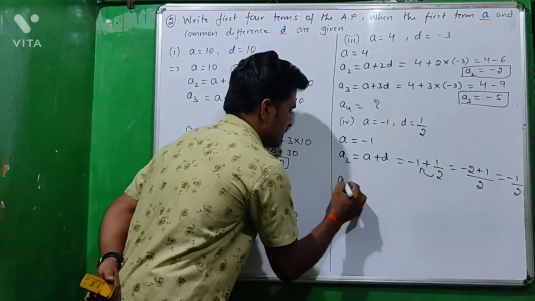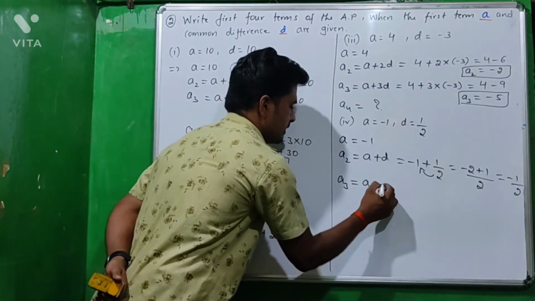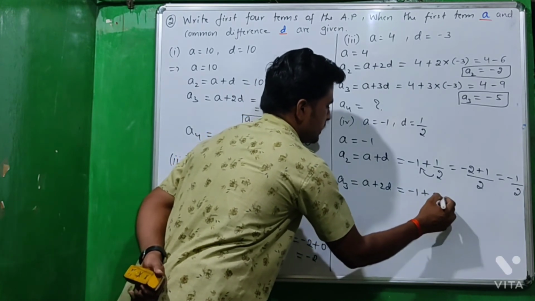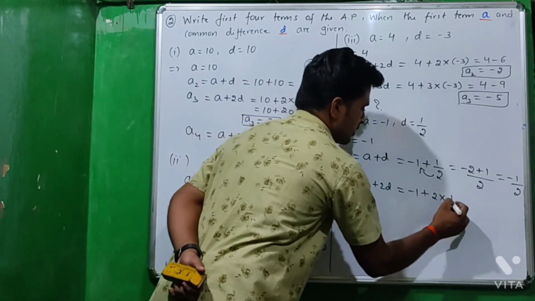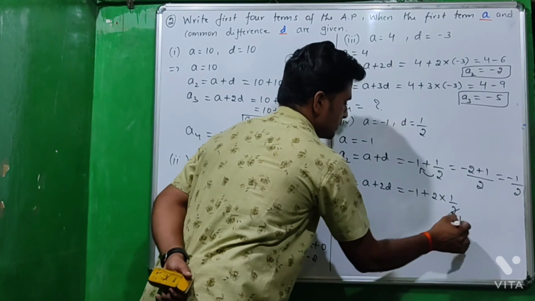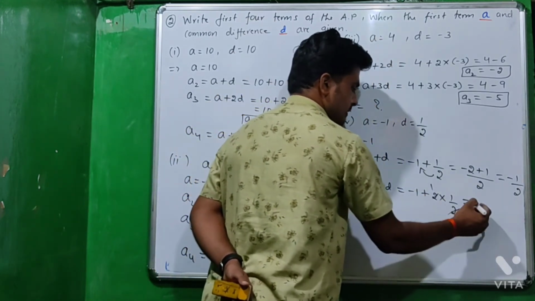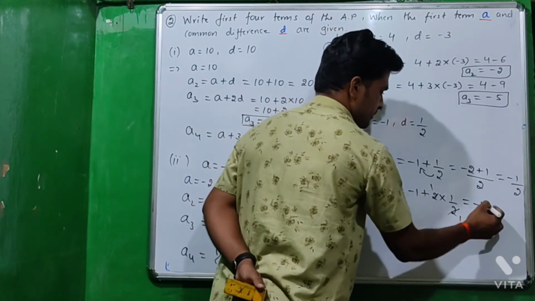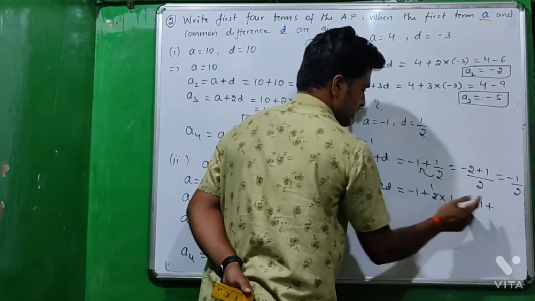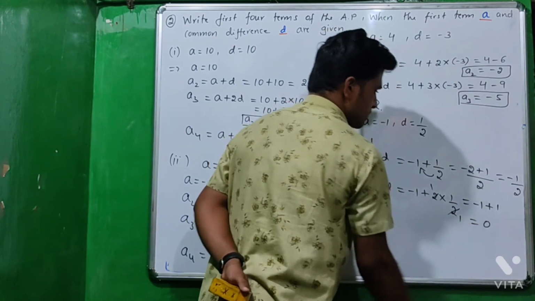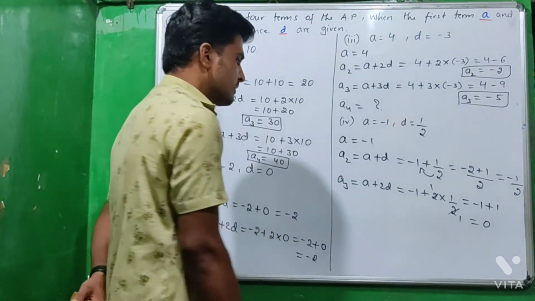And the third term, that is a3, a plus 2d. A is minus 1 plus 2 into d. D value is 1 by 2. The 2 and the 2 cancel. Here minus 1 plus 1 into 1 is 1, minus 1 plus 1 is 0. So the third term is 0.